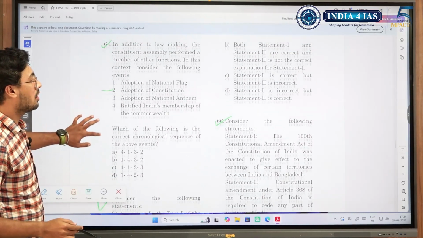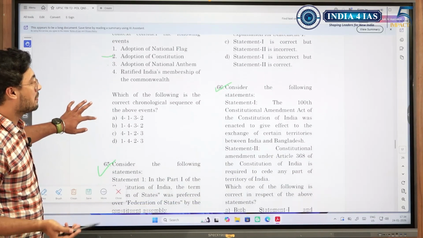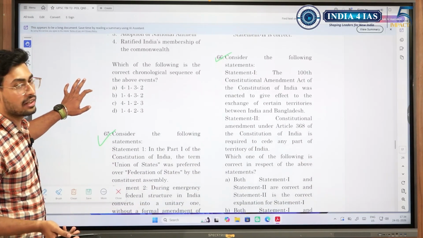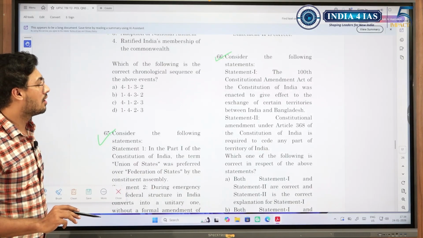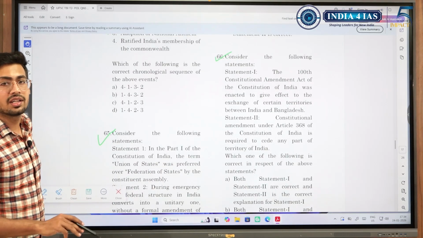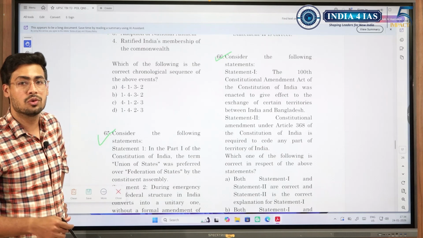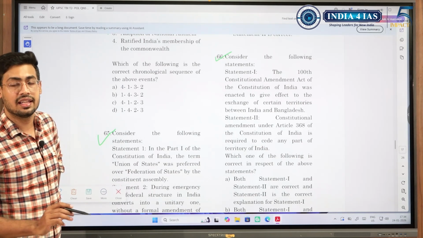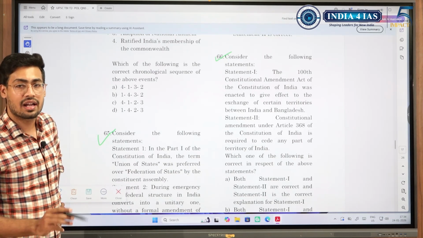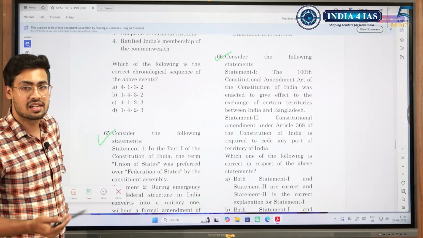So, we will have to be careful. Usually, if statement 1 and statement 2 are not at all related to each other, then it is option B in such cases. But usually, even if statement 1 or statement 2 are somewhat related to each other, then the answer to that would be A, where R supports A. Reasoning supports assertion.